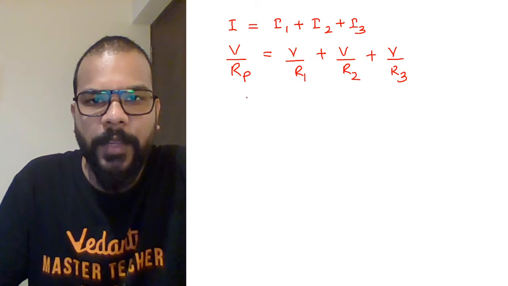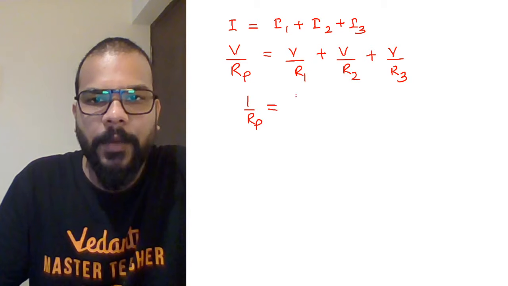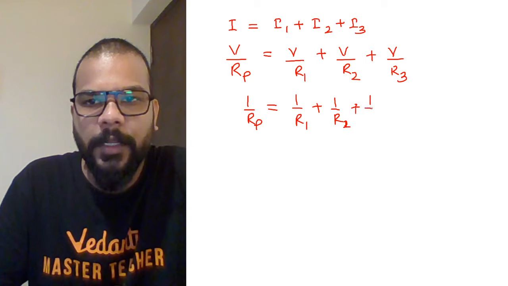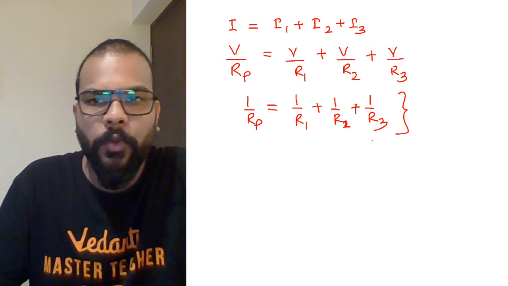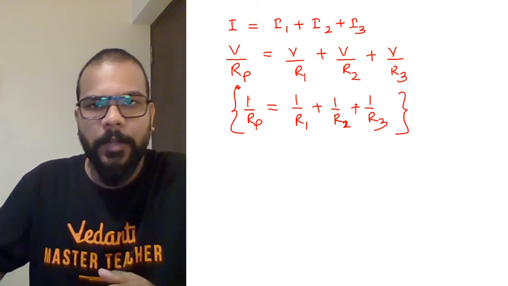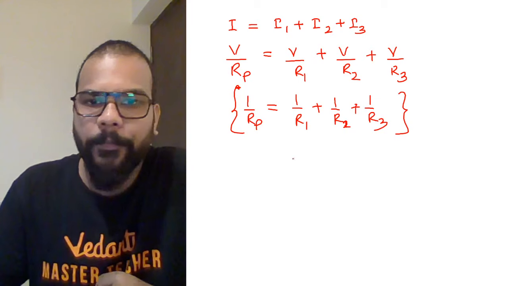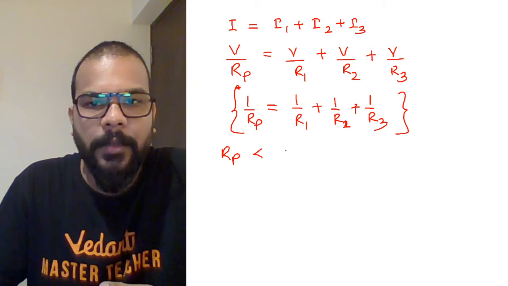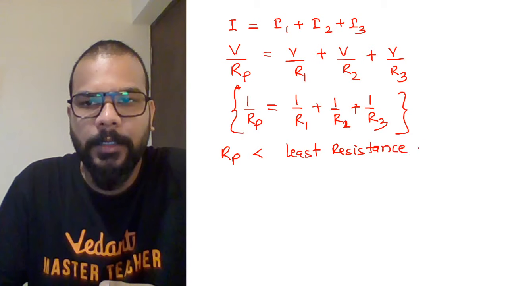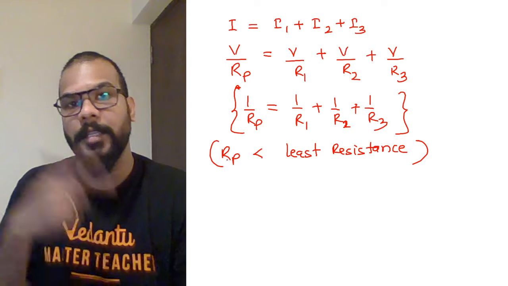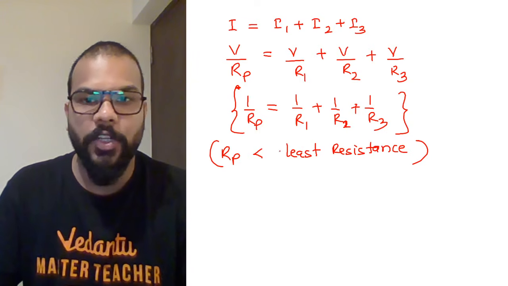So if you cancel out V, what you get as the equivalent resistance is the reciprocal addition of all the resistances which were connected in parallel. So no number matters here. As many resistances as there are, you will just keep on putting them as 1 upon R1 plus 1 upon R2 plus 1 upon R3 and so on. So from here you can say that Rp is going to be smaller than the least resistance in this case. That means, unlike the case of series combination, here the equivalent resistance value will come out to be even smaller than the smallest resistance of the parent combination which was there.